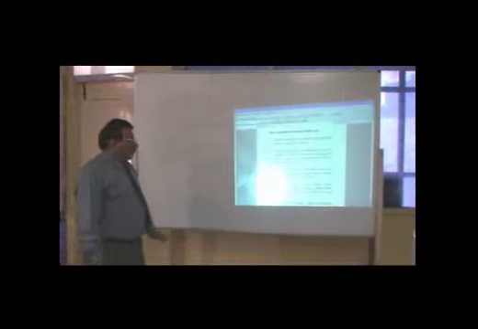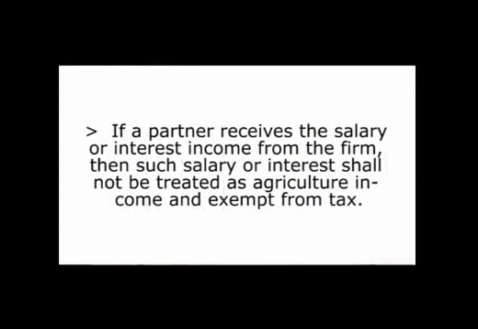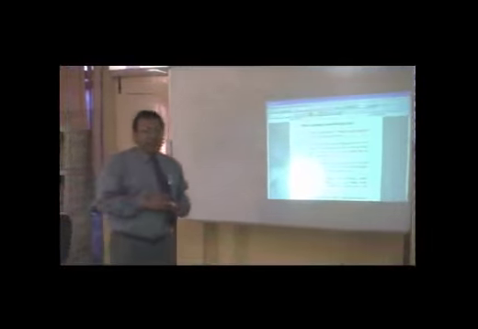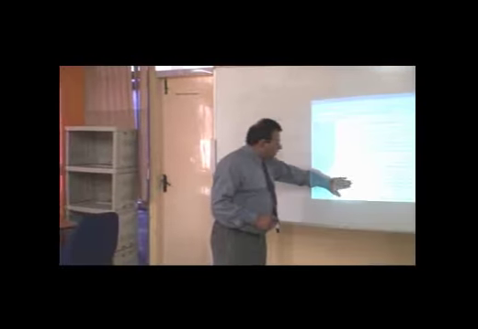Otherwise, it is exempted. Thirdly, if a partner receives salary or interest income from the firm, then such salary or interest shall be treated as agricultural income and exempt from tax. So this is a case where a person is getting salary or interest from the firm, and this firm is engaged in the business of agricultural activities. In such case, the salary or interest which has been received by such partners shall be exempt under the Income Tax Act as it is agricultural income. Now, this is more important.